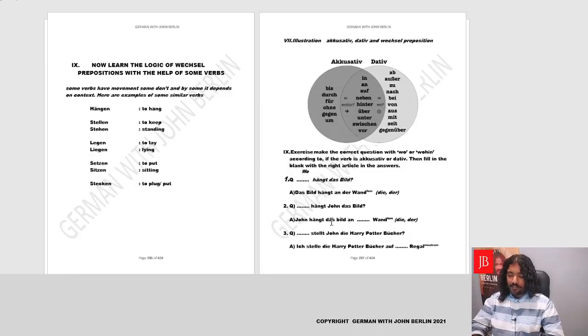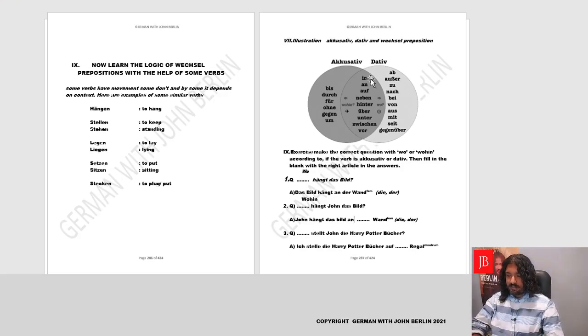Okay. Dash hängt John das Bild. To where does John hang the picture? John hängt das Bild an dash Wand. Now, to where does John hang the picture is wohin. It shows movement. He's picking up the picture and hanging it somewhere. So the question is wohin hängt John das Bild? And the answer is John hängt das Bild an.